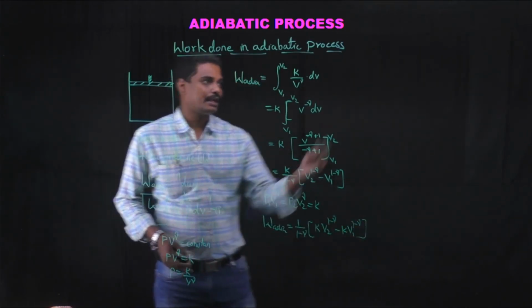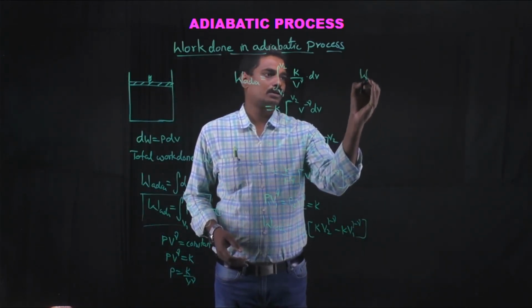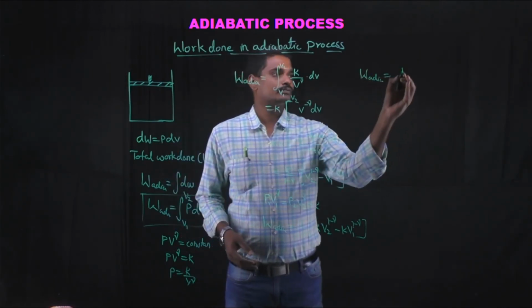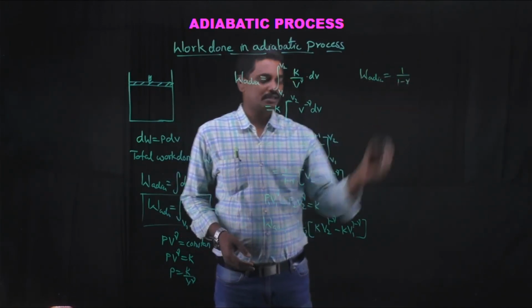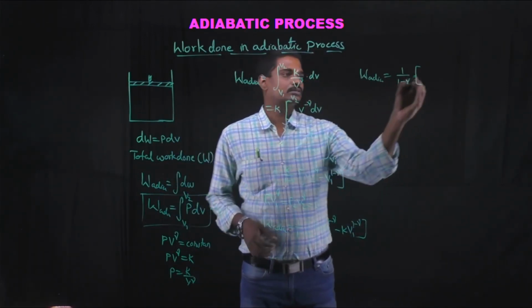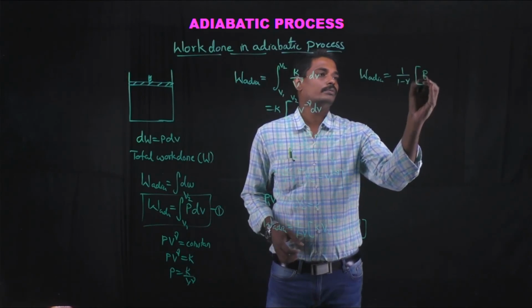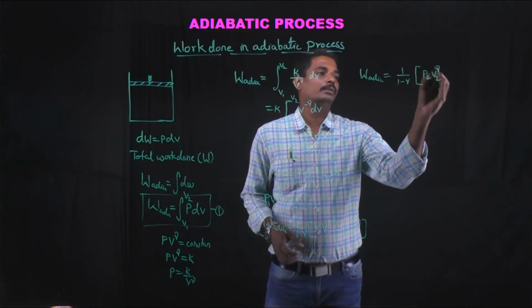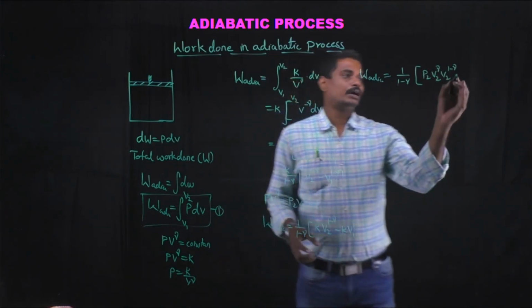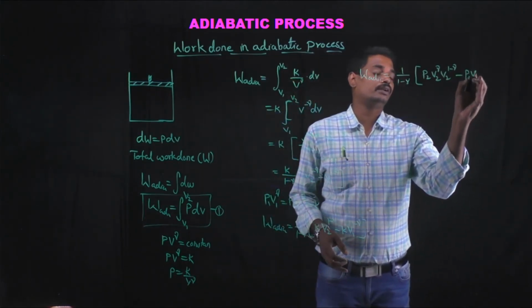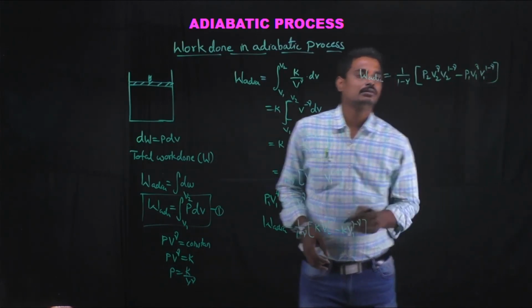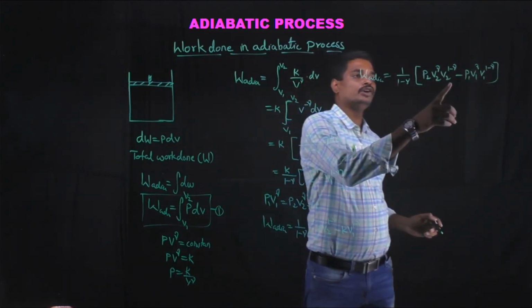Here K means P2 V2 power gamma for the first term and P1 V1 power gamma for the second.